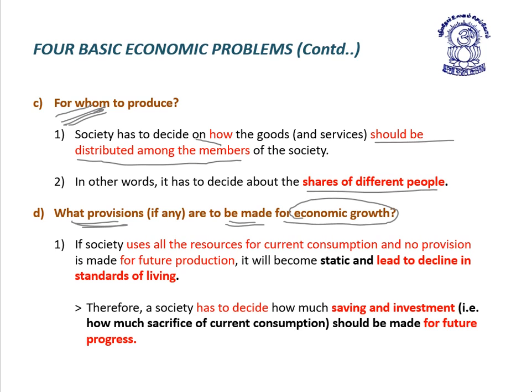If society uses all the resources for current consumption and no provision is made for future production, then it will become static and lead to a decline in the standard of living, as all the resources are used in the present consumption. So a major scarcity of resources arises for future production, which leads to a decrease in the standard of living of the person.